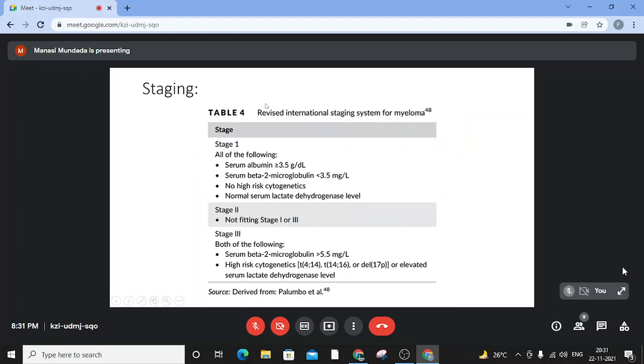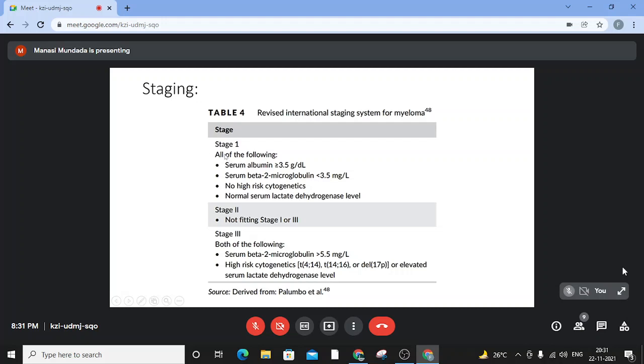Regarding staging, earlier we were using the Durie-Salmon staging, then came the ISS staging, and now recently the R-ISS staging for myeloma is used. In ISS staging, only two parameters were evaluated, the serum albumin and the serum beta-2 microglobulin. However, with the advent of genetics, there has been addition of high-risk cytogenetic features into the classification, as well as the serum LDH level.